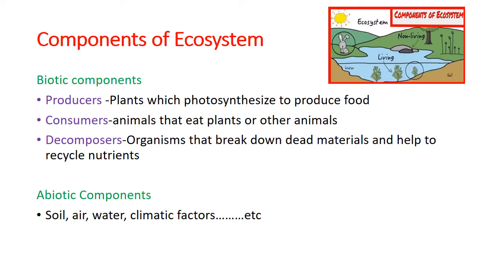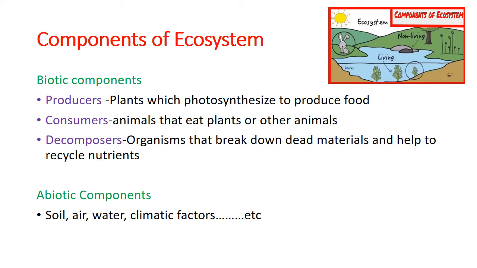Plants are the primary producers, which do photosynthesis to produce food. The consumers are the animals that eat plants or other animals. The decomposers are the organisms that break down dead materials and recycle nutrients.